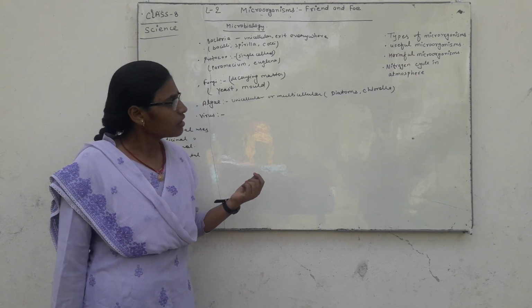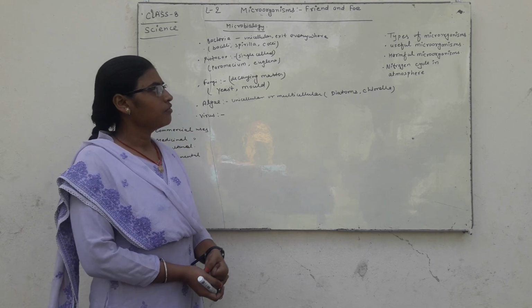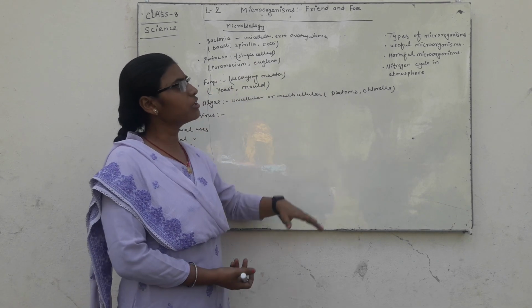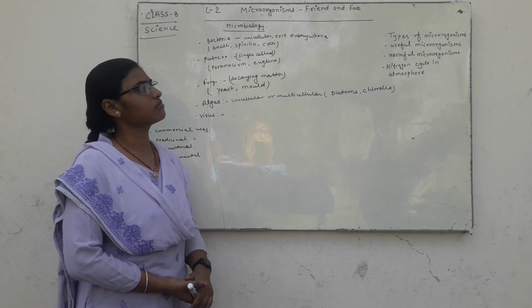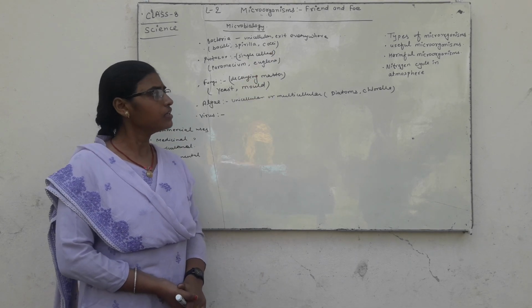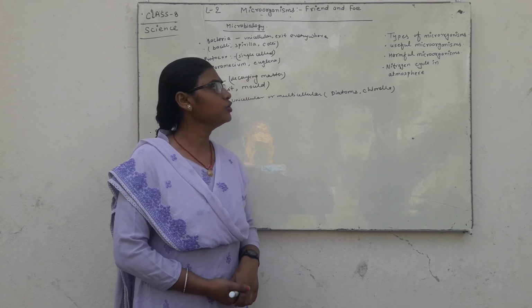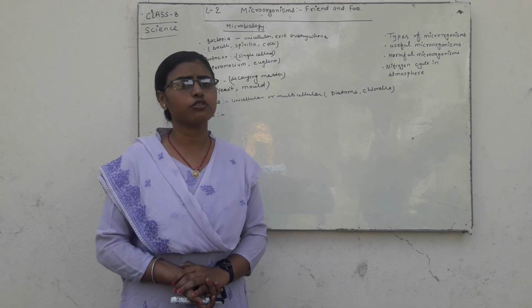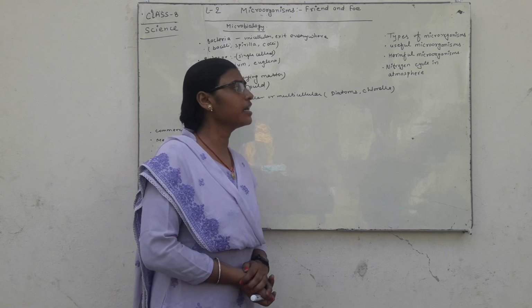Okay, what are useful microorganisms? Here we have learned about the types of microorganisms, but now we will discuss the uses of microorganisms. How many useful microorganisms are there?